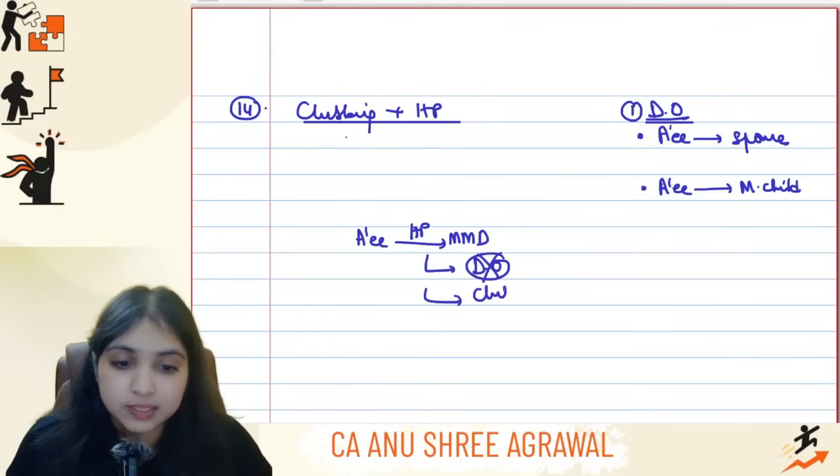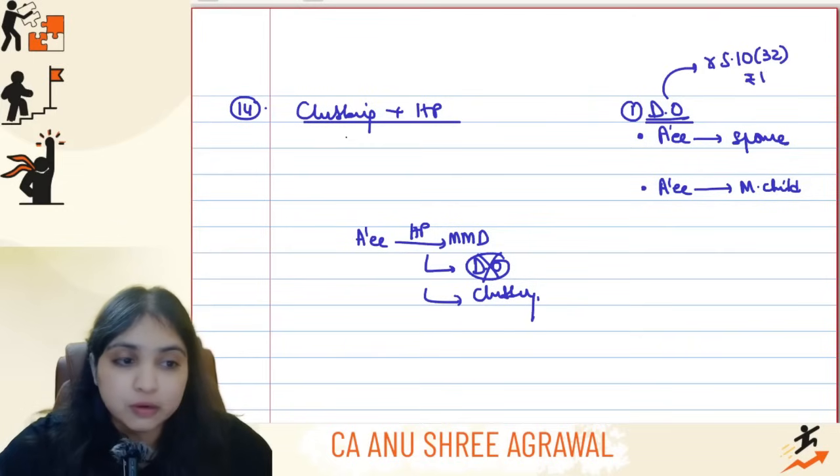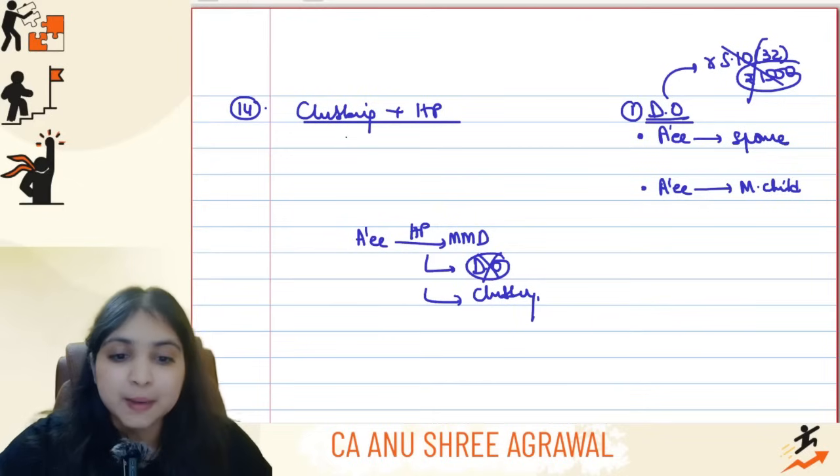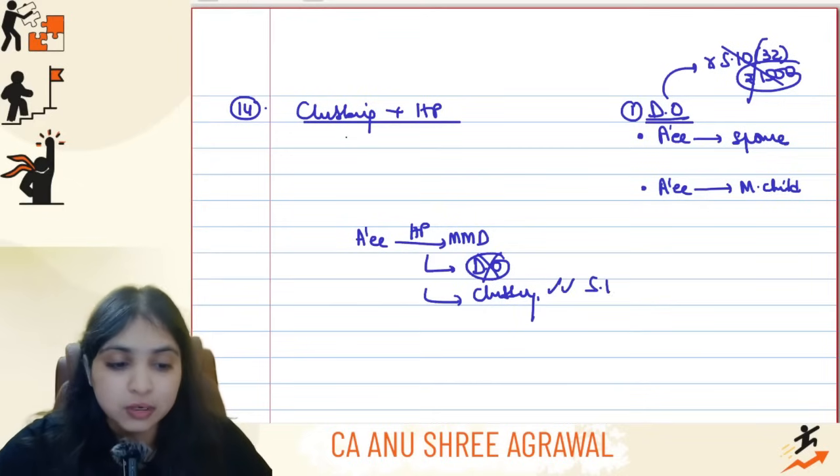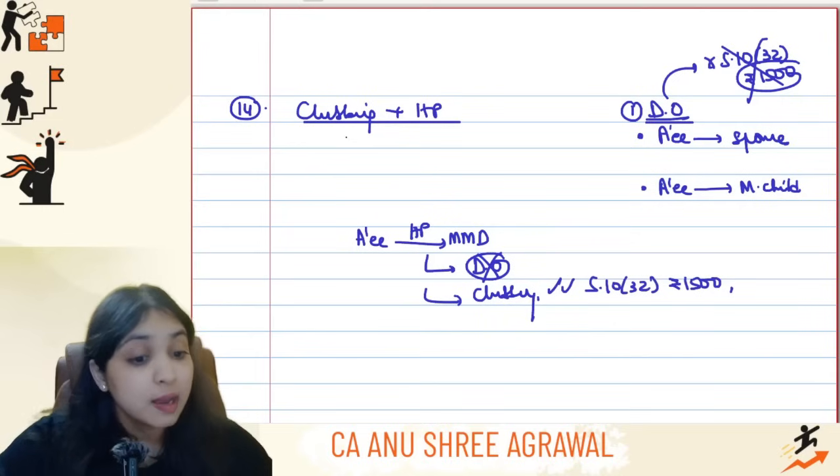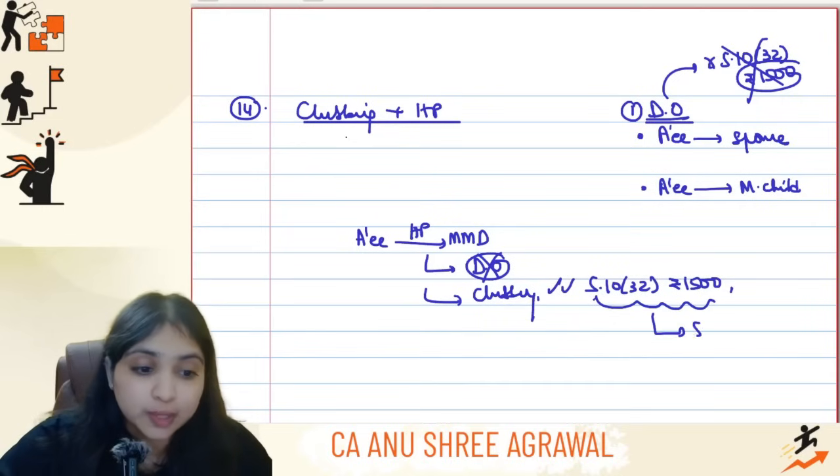Instead, the clubbing concept will apply. In the deemed owner concept, you don't have the section 10(32) exemption, that 1,500 rupees per child exemption. But in the clubbing concept, you do have the 10(32) exemption of 1,500 rupees per child. But also don't forget that you will get this exemption only if the assessee has opted out of 115BAC.